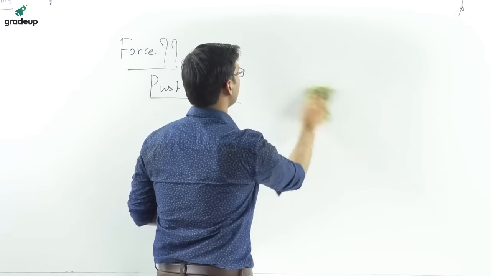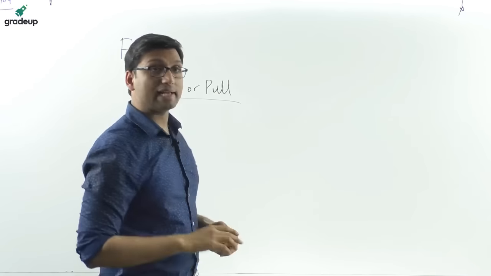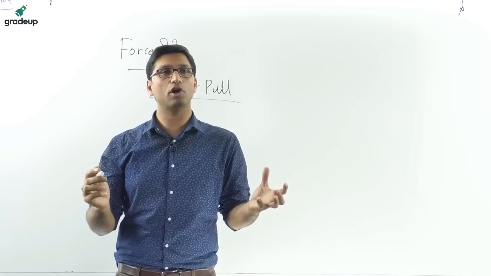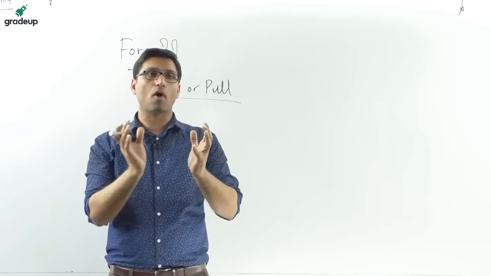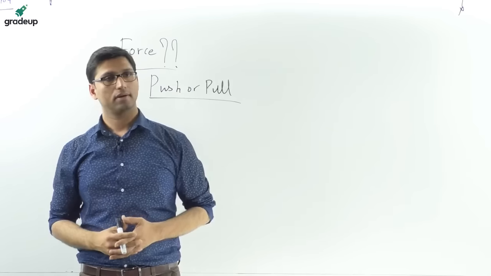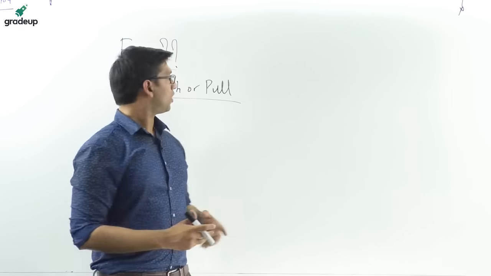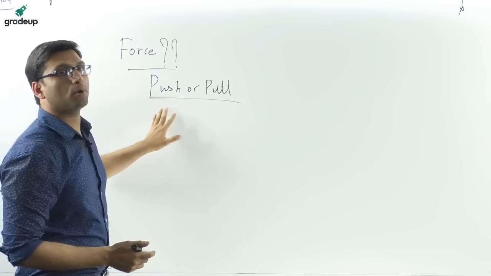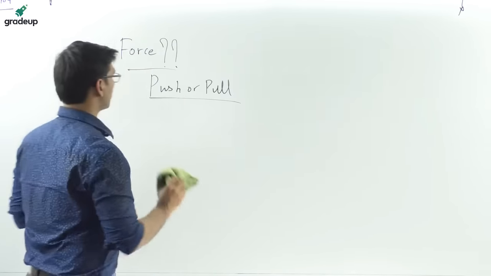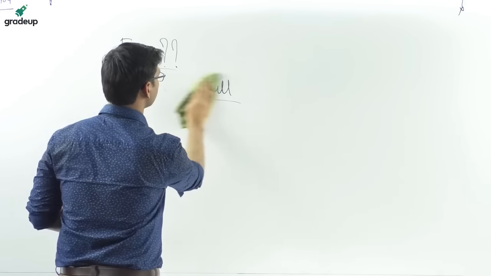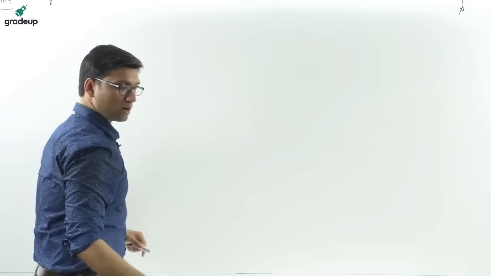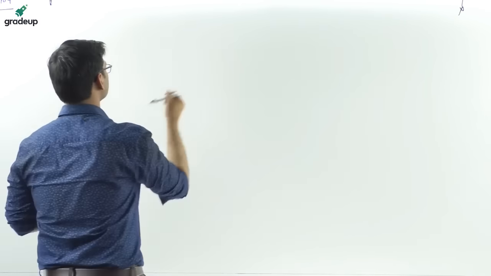Okay, so a very good example of force is gravitational force. Gravitational force is a kind of force which is attracting you towards itself. We are always getting attracted by the force of gravity. Okay, so apart from this definition of push or pull, there are different other kinds of forces also. So let us understand what are the different types of forces.